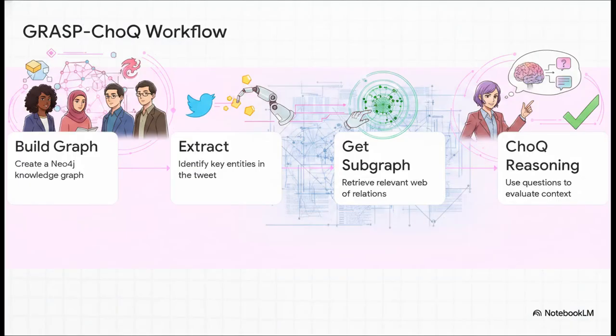Let's break that complex architecture down into 4 clear steps, just to make it super digestible. Step 1. Collect your political facts and build a knowledge graph using Neo4j to store those entities and exactly how they relate to one another. Step 2. When an input tweet arrives, extract the key political entities from it. Step 3. Use those extracted entities to retrieve a specific subgraph. You want the exact web of political relationships relevant to that specific tweet. And finally, Step 4. Instead of making a direct prediction right then and there, the system uses chain of questions reasoning to evaluate that historical and structural context, making a final, highly informed stance prediction.